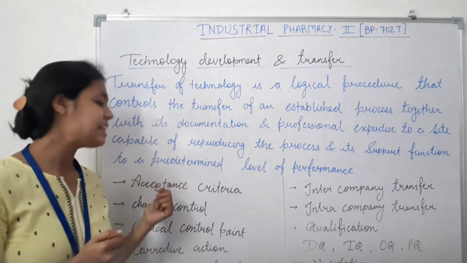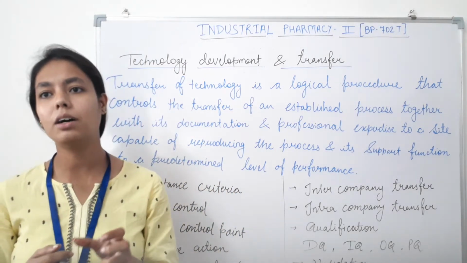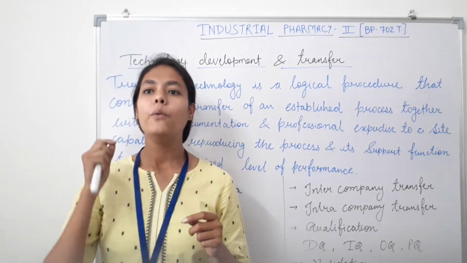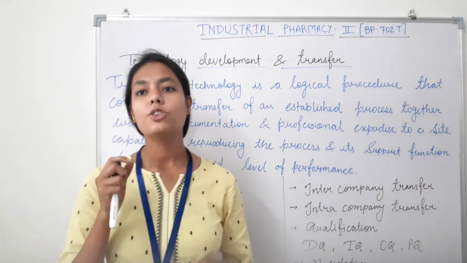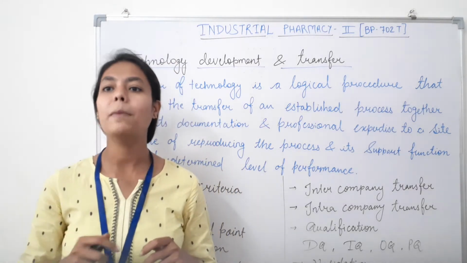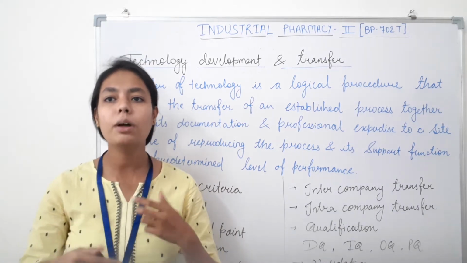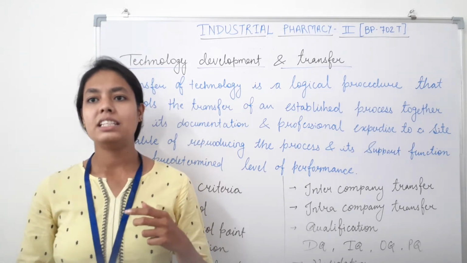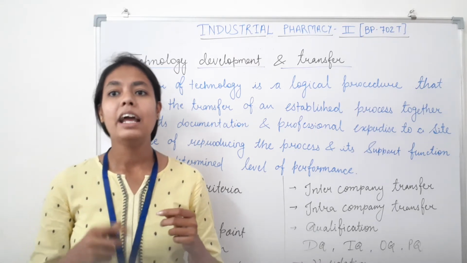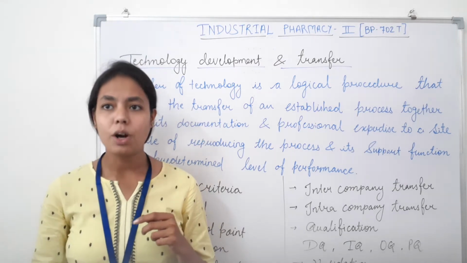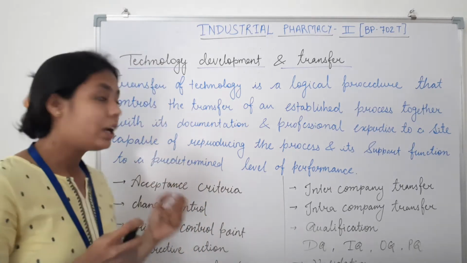So first one is acceptance criteria. What is acceptance criteria? Acceptance criteria is a measurable term under which a test result will be considered as acceptable. After that, second one is change control. So change control is a formal system by which qualified representatives of appropriate disciplines review the proposed or actual changes that might affect the validated status. The intent is to determine the need for action that would ensure that the system is maintained in a validated state.